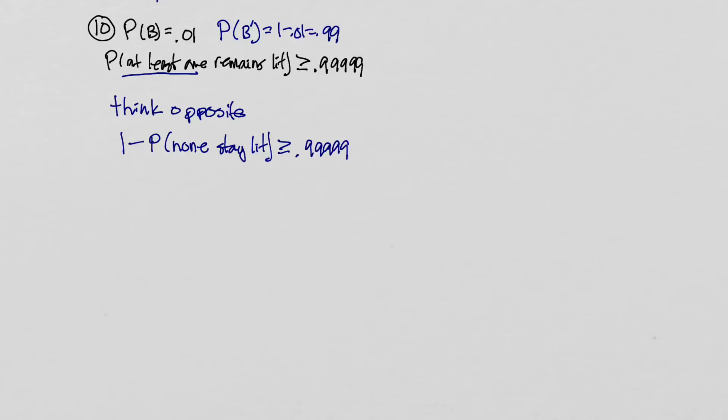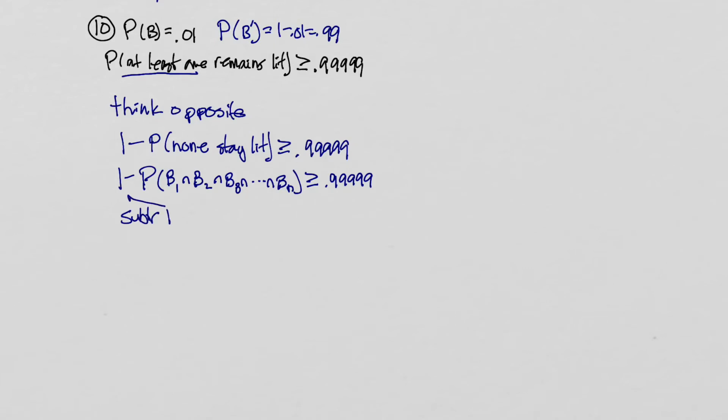Now, the probability that none of them stay lit, all right, none of them stay lit, we could write that like this. 1 minus the probability that they all burn out. So the probability that the first one burns out, and the second one burns out, and the third one burns out, and so on, and the nth one burns out. And we want that to be greater than or equal to those 5 nines. Now, let's do what we can to solve this.